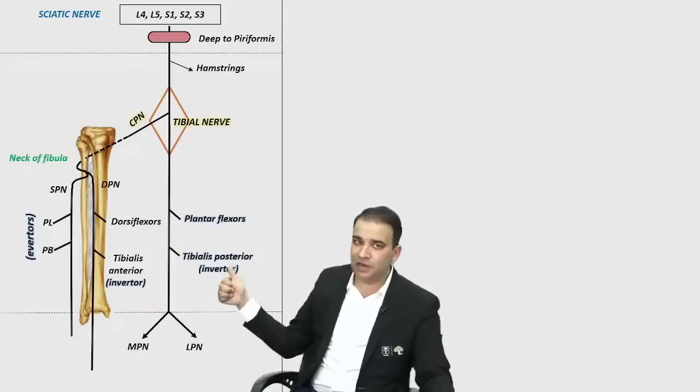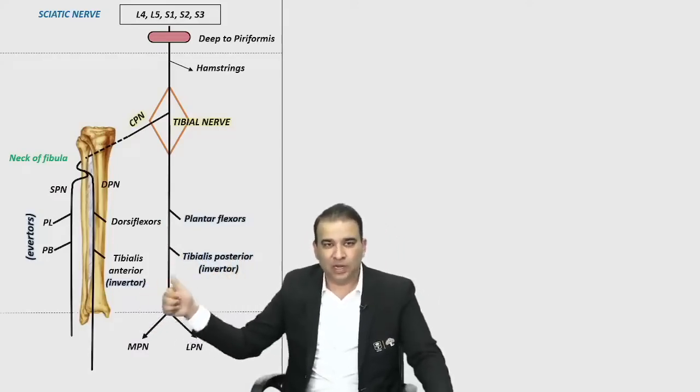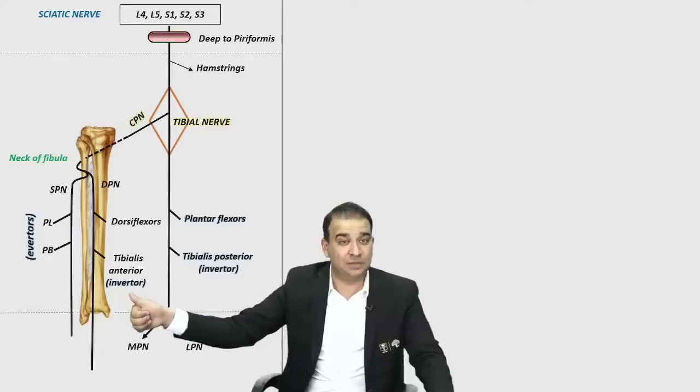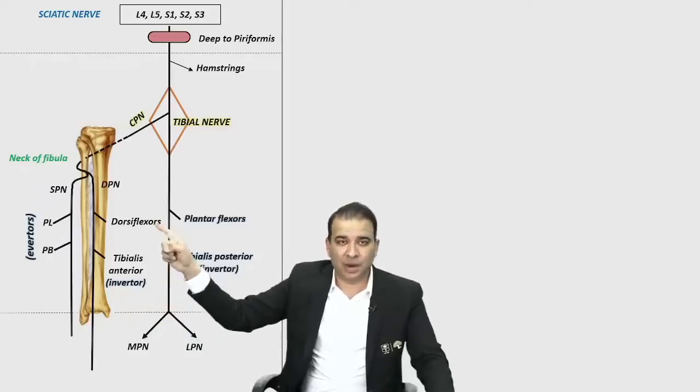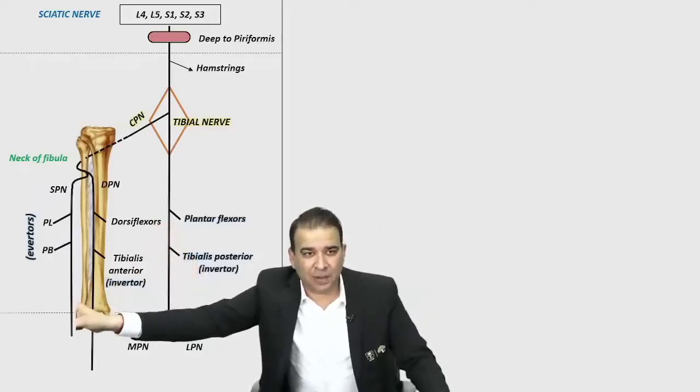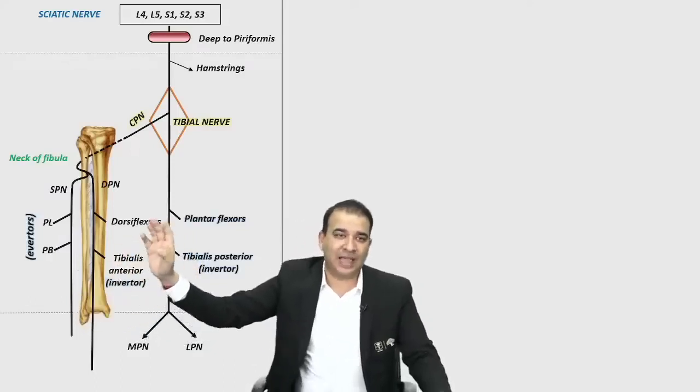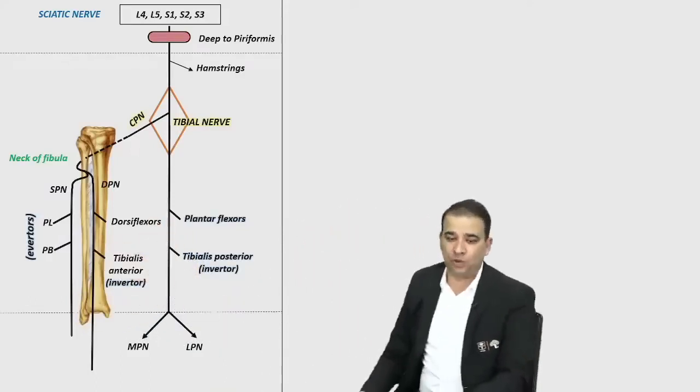Tibialis posterior is an inverter, tibialis anterior is also an inverter. So inverters are supplied by both the tibial nerve as well as the deep peroneal nerve. The nerve of the posterior compartment is tibial. The nerve of the lateral compartment is superficial peroneal. The nerve of the anterior compartment is deep peroneal nerve.